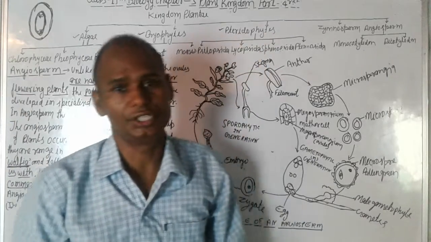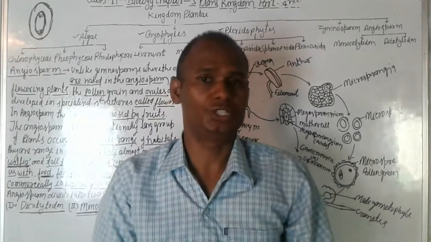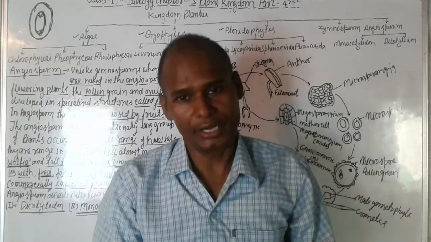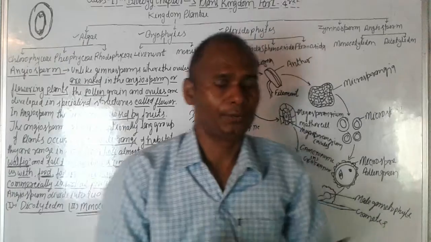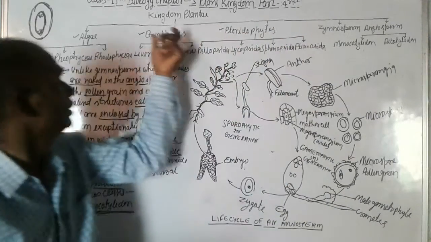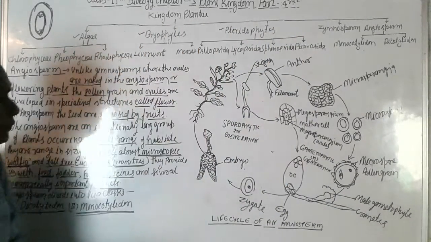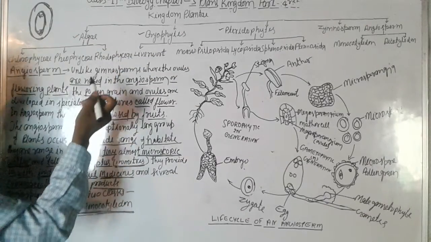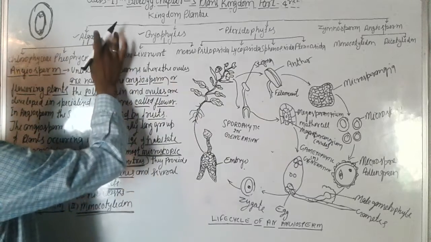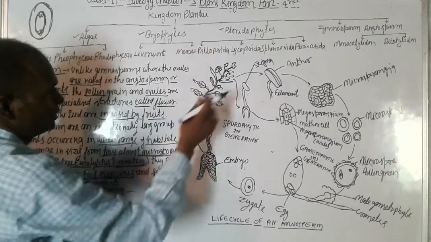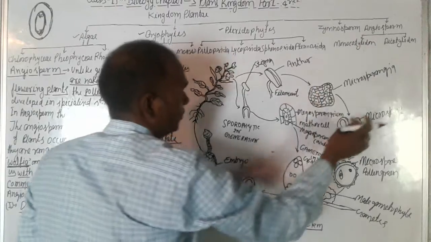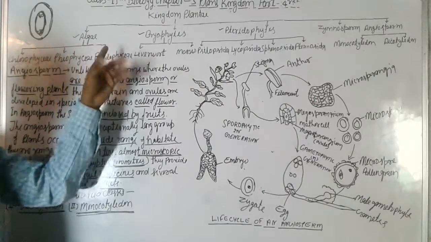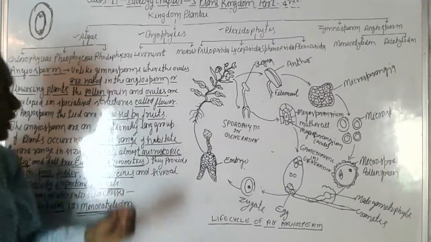So we discussed in this video about the angiosperm. Today we also reviewed the kingdom Plantae. All Plantae divide into main groups: algae, bryophytes, pteridophytes, gymnosperm, and angiosperm.